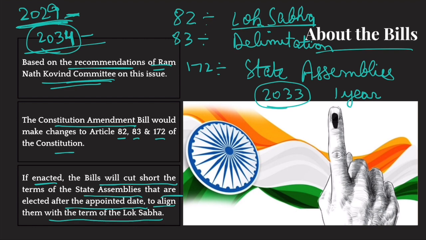Okay. Now, Ramnath Kovind also made one recommendation. Under the Ramnath Kovind committee, they said that simultaneous elections should not happen only in the case of Lok Sabha and state assemblies. It should also happen in the case of local body polls, the panchayat polls, right? But these two current bills do not address the issue of local polls. They would happen on their own date. Currently, the government is targeting central and state elections.